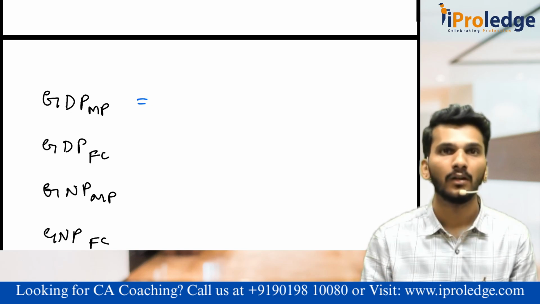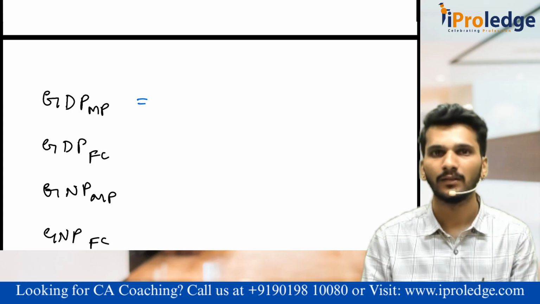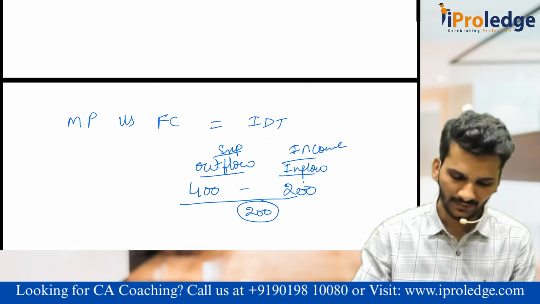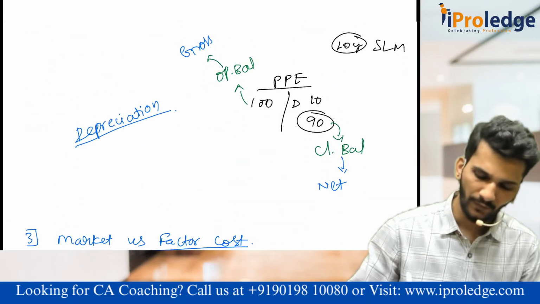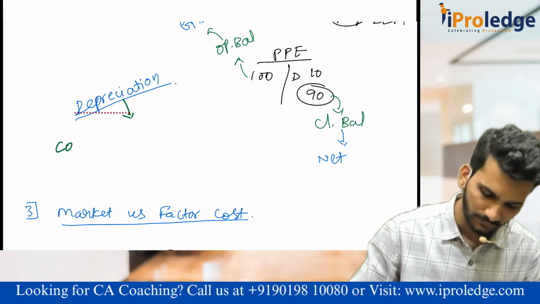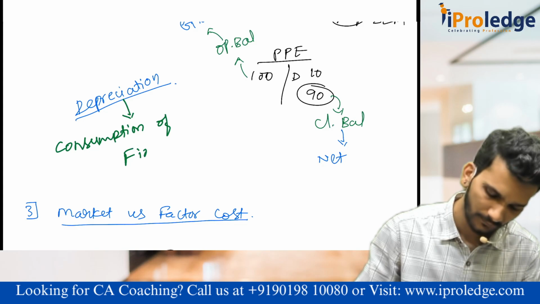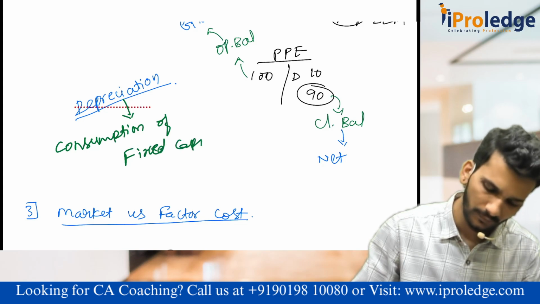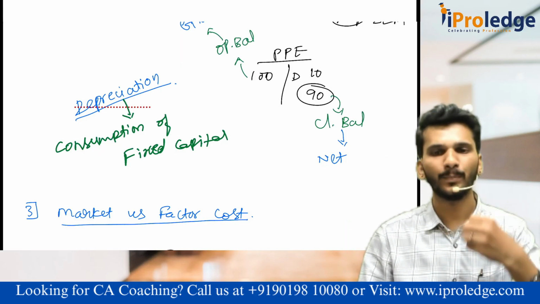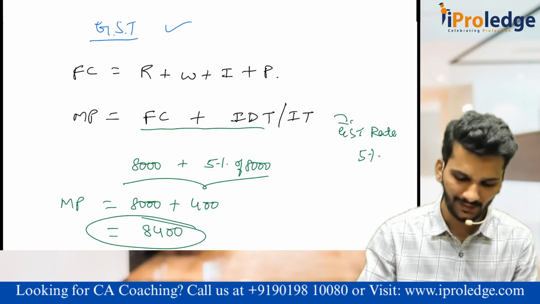What is gross? Gross means gross versus net, that concept. Including the depreciation, we call it as gross. Sorry, I forgot to tell something here. In case of gross versus net, the differentiation is the depreciation. The depreciation is also called as consumption of fixed capital. It is like I am consuming 10%, 10%, 10%, 10% of our capital over the next 10 years. That is what we call depreciation. Yes, sir. Perfect. We'll continue.